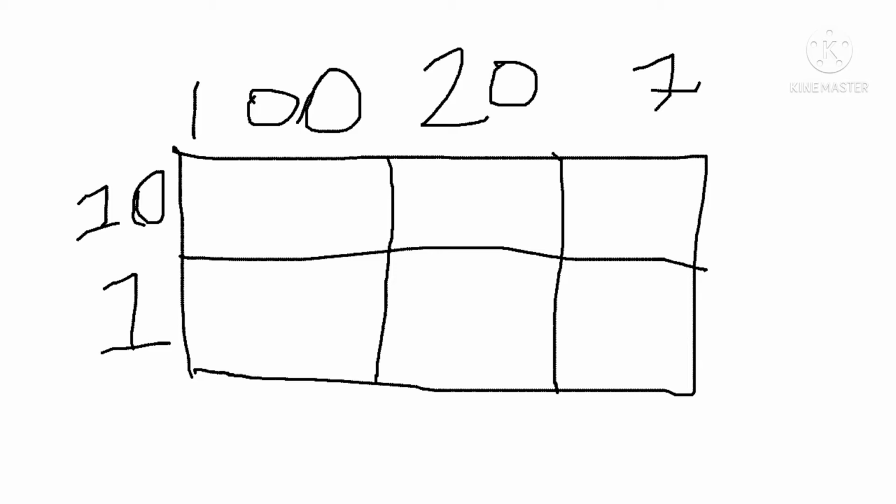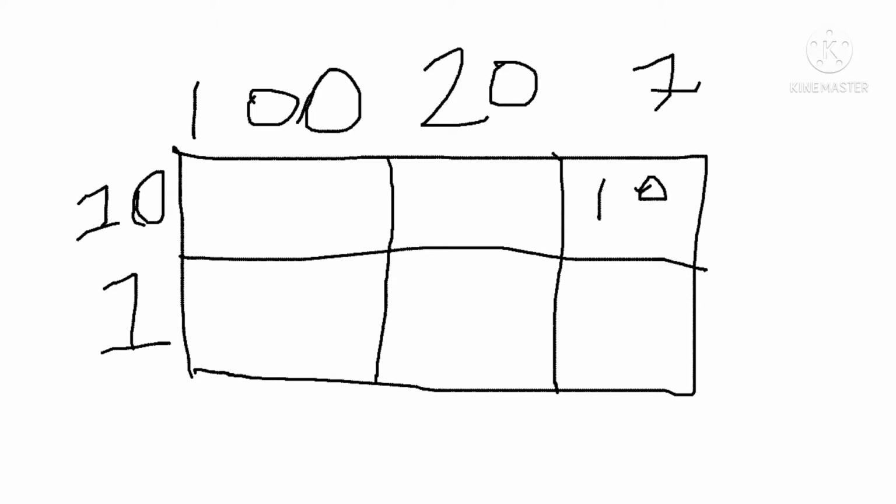Multiply the number on the top by the number on the left-hand side. Above is 1 and across left is 10, so 1 times 10 is 10. You write 10 in the top right box.